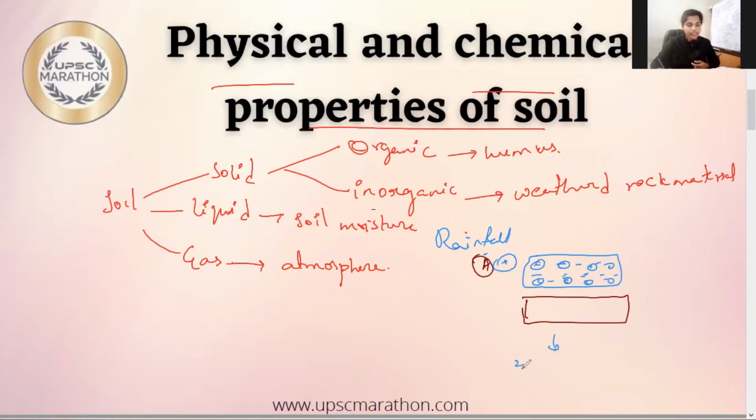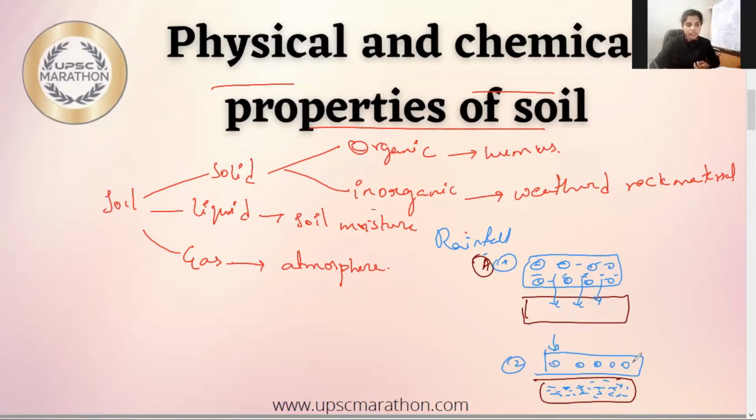And next what happens? The water which got filled in the upper layer will be percolated down. So now the bottom layer will be filled with the water, even though it consists of rocks, obviously. So now what happens?